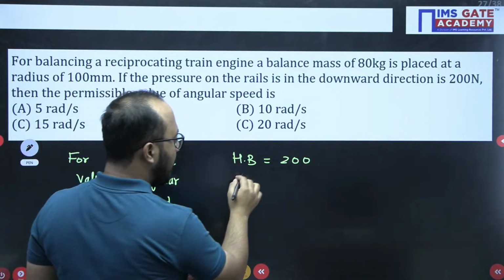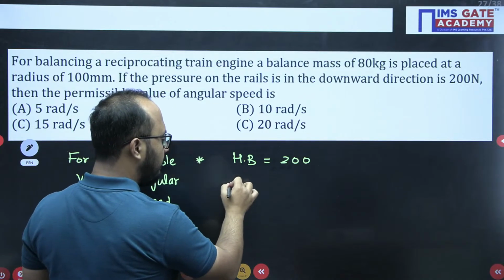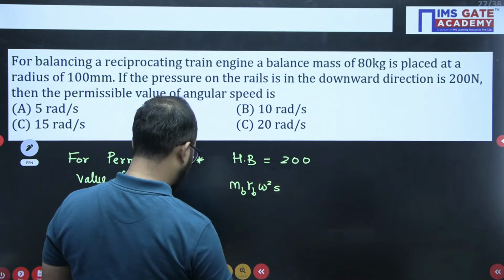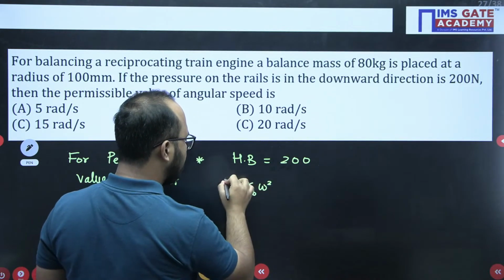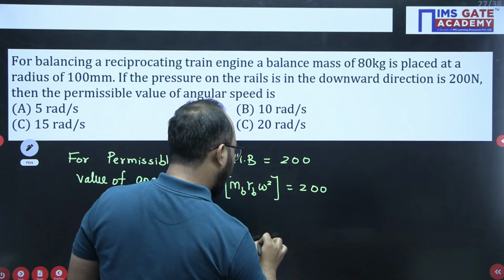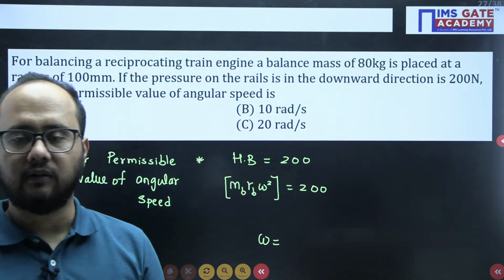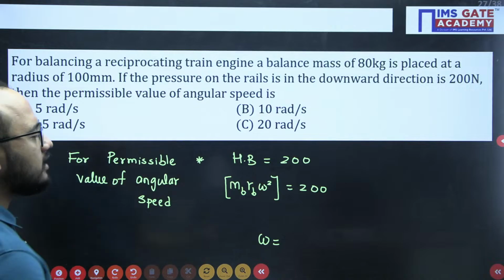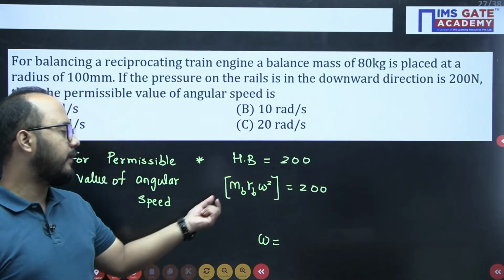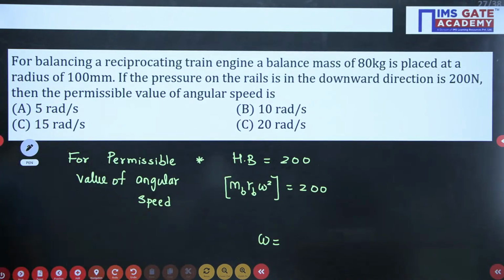Hammer blow, how will you write it? It will be m_B r_B omega square, its maximum value, so m_B r_B omega square we will simply write equals to 200. So from here, we need to calculate omega, simple. m_B r_B omega square into sin theta will be there, but for the maximum value, sin theta should be 1. So I am writing m_B r_B omega square here.